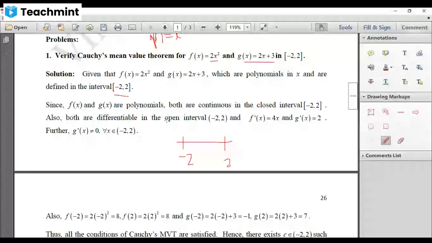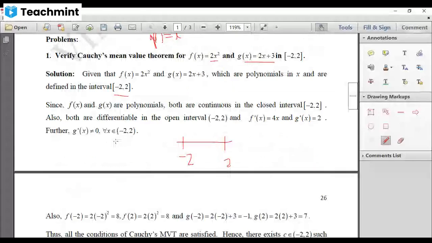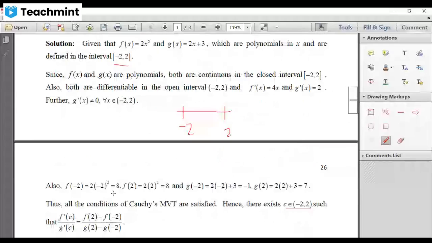Hence, we can apply Cauchy mean value theorem. That means there exists a c in between minus 2 and plus 2 such that f dash of c divided by g dash of c equal to f of 2 minus f of minus 2 divided by g of 2 minus g of minus 2. Here a is minus 2, b is plus 2. Now, let us find out f of minus 2. F of x is 2x square, so f of minus 2 is 2 into minus 2 whole square, which gives you 8. And f of plus 2 is 2 into plus 2 whole square, which is 8.